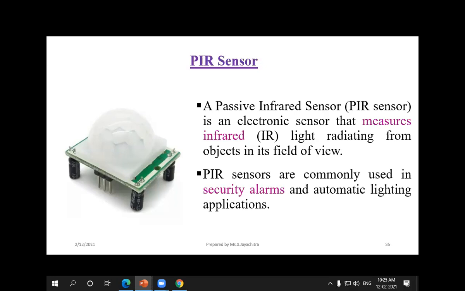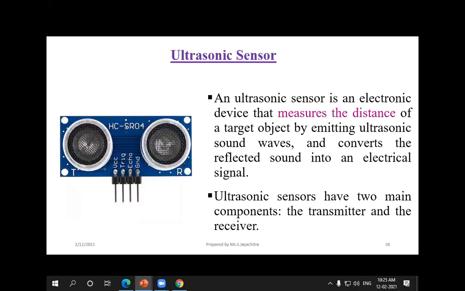The family members have already been scanned, so if someone known enters, it will allow them. If an unknown person enters, it will give a security alarm, so we will be very alert. For these kinds of applications, we use the PIR sensor.